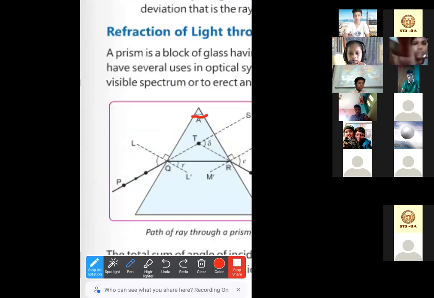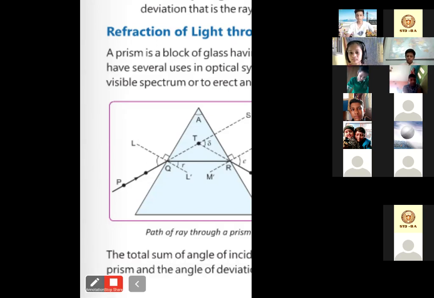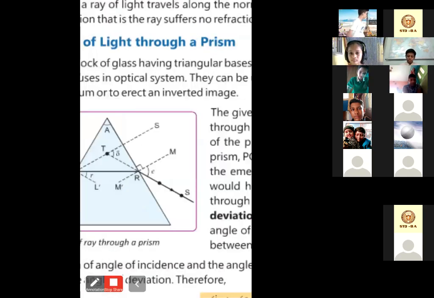So this is the angle of prism that is denoted by capital A. Okay. So one by one we will see all the factors. So this is capital A. This is the angle of prism. This angle is called the angle of prism. Next, PQRS is the ray of light passing through the prism.